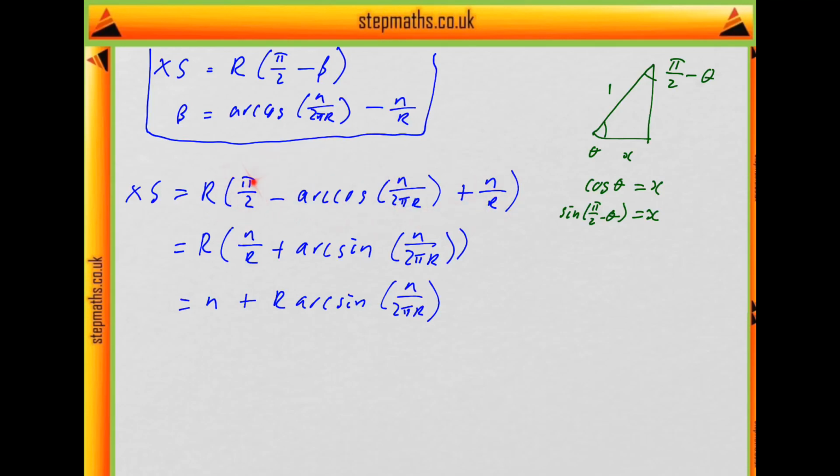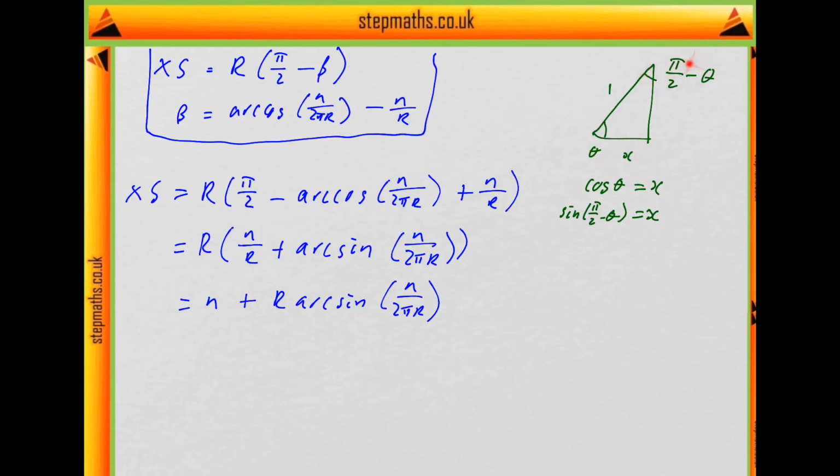And now the thing to notice is if you have pi by 2 minus arc cos, I've drawn a triangle here to show what happens. This actually becomes arc sine, because suppose this is my arc cos. So suppose I call this theta, and I'll call the hypotenuse 1 just to keep things simple. This is x, so I've got cos of theta as x.